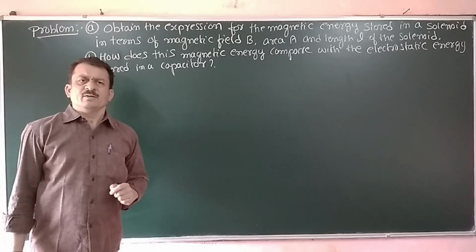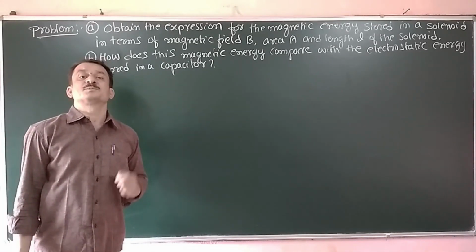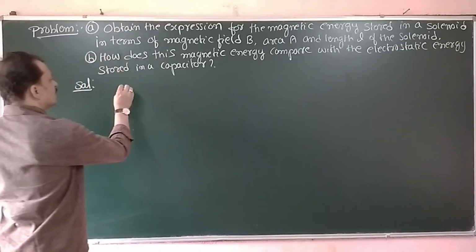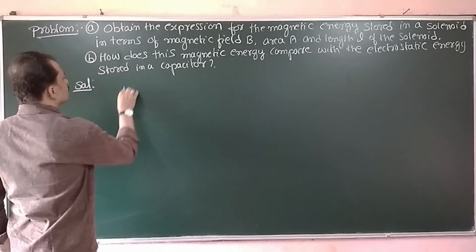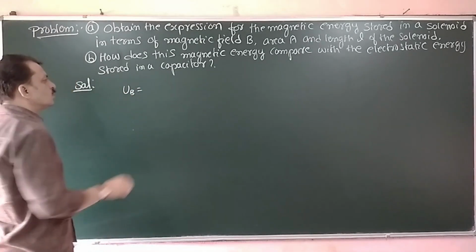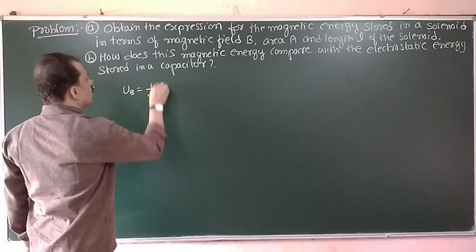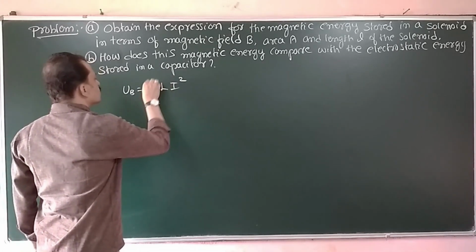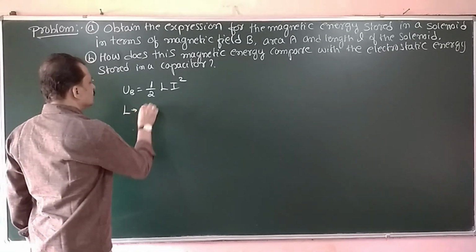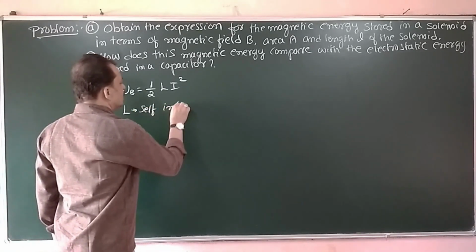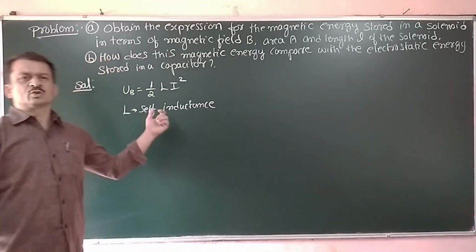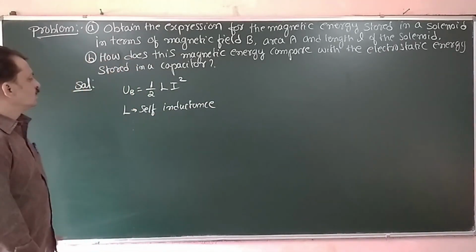We know that we have already derived the expression for energy stored in a coil. The energy stored in a coil is given by U_B is equal to half L I square. What is L? L is the self-inductance and I is the current flowing through the coil.